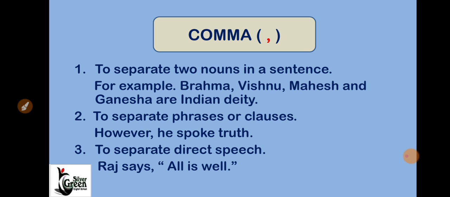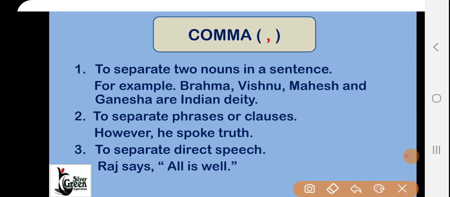A comma is used to separate two nouns in a sentence. Now here you can see, students, two nouns are given. So for example, here you can see Brahma, Vishnu, Mahesh and Ganesha are Indian deities. To separate two nouns, or more than two also, we can use a comma. So here you can see after every noun there is a comma.